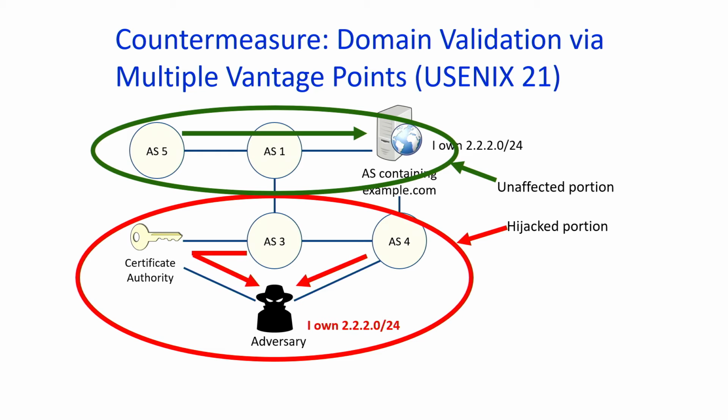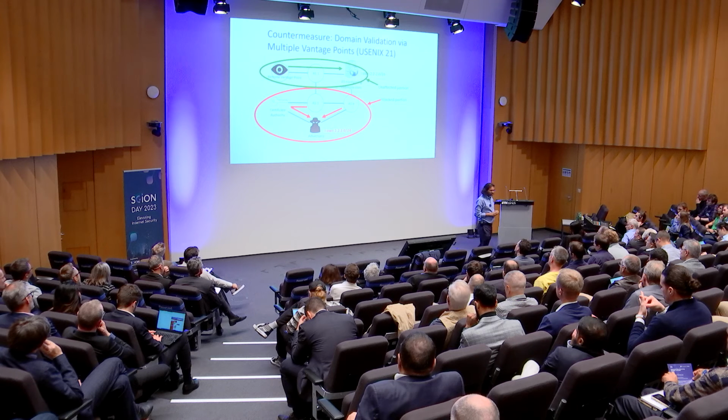So this slide is depicting the fracture of the internet in terms of different components. The red component here is the hijacked component. The green component here is the unaffected portion. So the insight in designing our defense mechanism was that in addition to performing domain validation from the typical IP address and the typical vantage point that a certificate authority has, why not extend this domain validation protocol to include certain remote vantage points that are globally distributed?